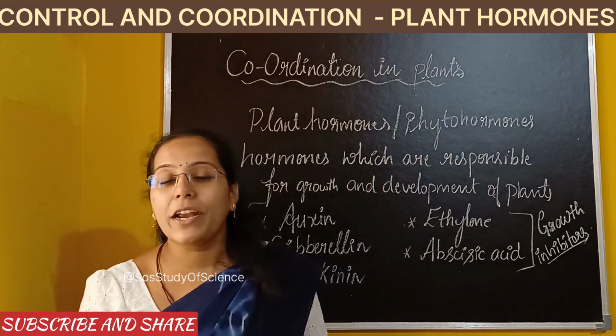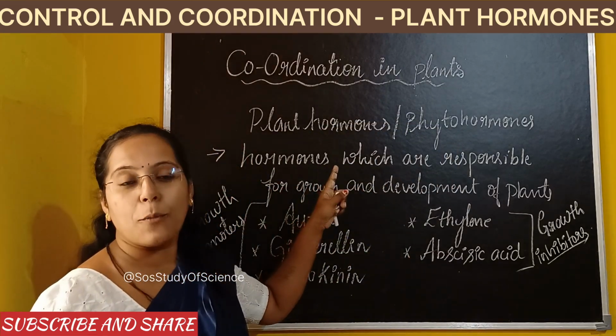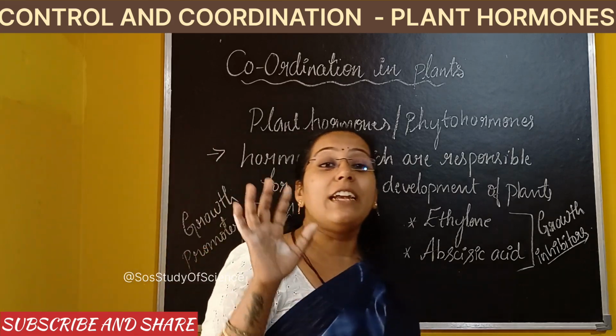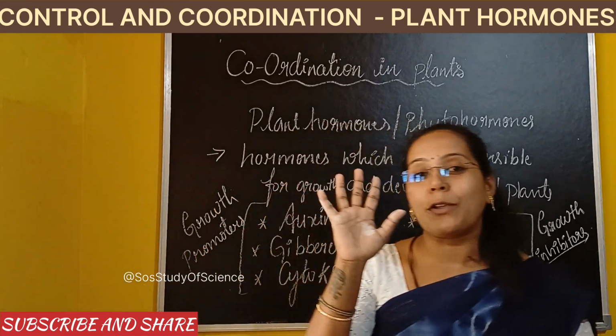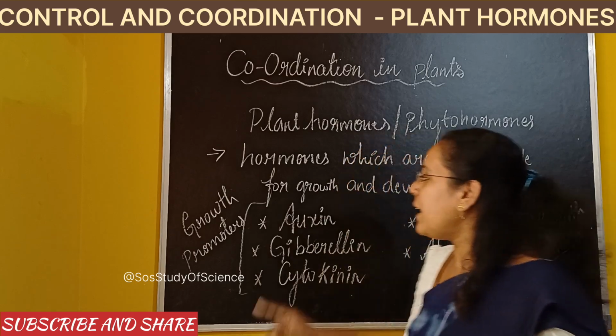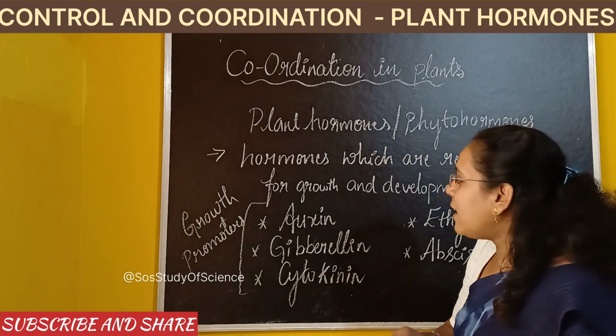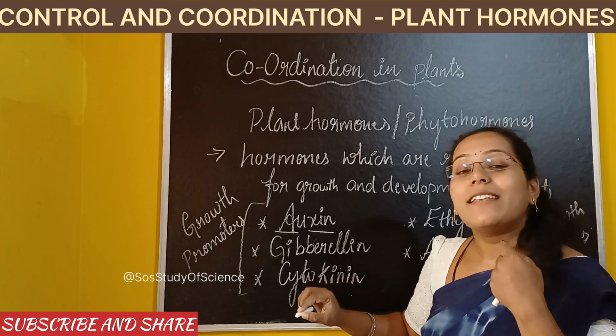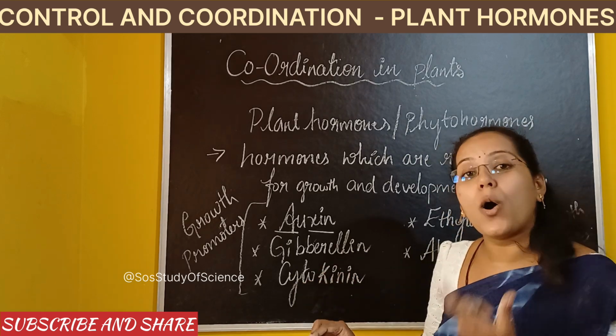So firstly, what you need to understand is what is a plant hormone or phytohormone. The definition you have to know, and the different types of plant hormones. There are totally 5 plant hormones, namely auxin. See, learn auxin. When you are writing or learning, say auxin, auxin.